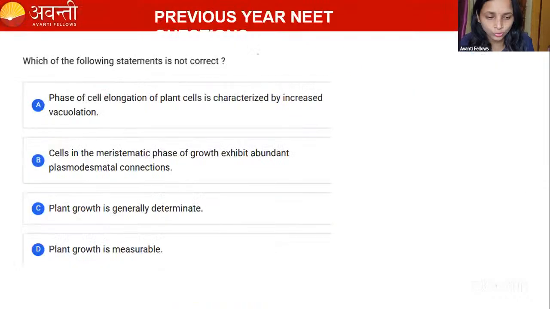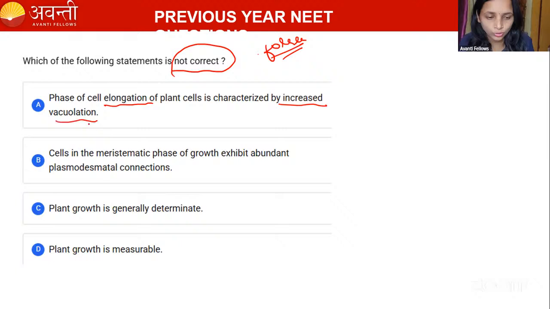Okay, so here is the first question for you guys. Which of the following statements is not correct? Not correct means you have to check the false statement. The first one: the phase of cell elongation of the plant cell is characterized by increased vacuolation. They are telling that the cells in the elongation phase have increased vacuolation.